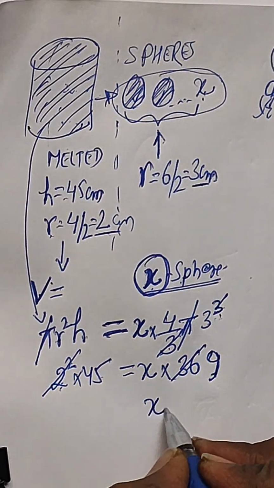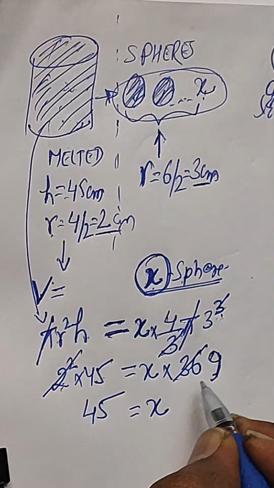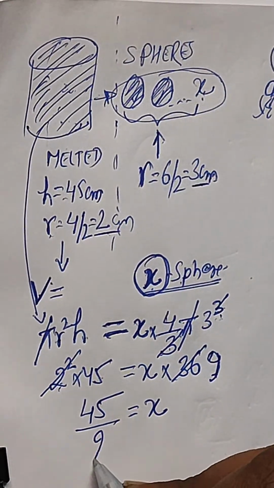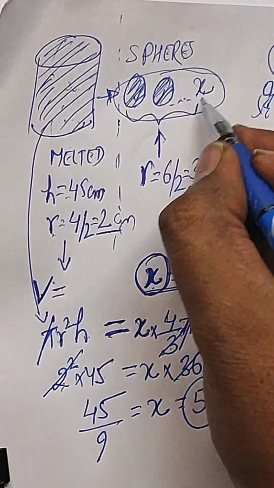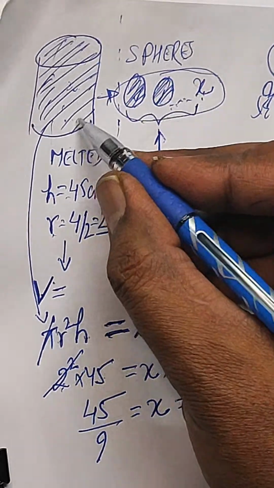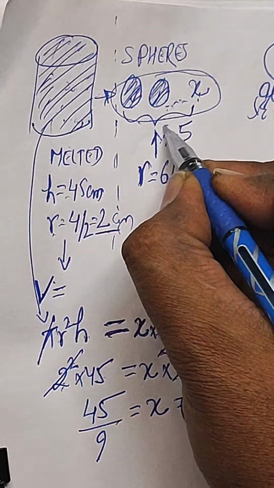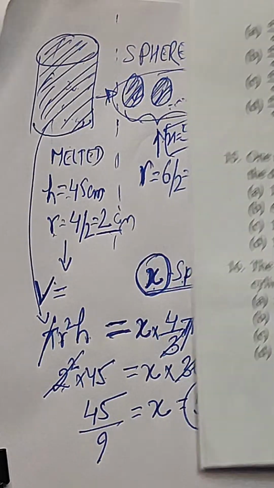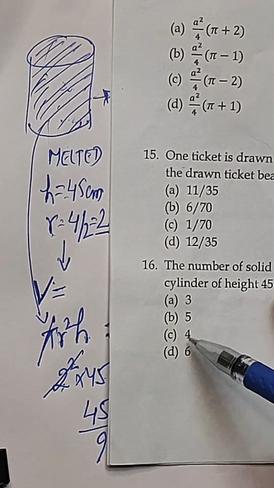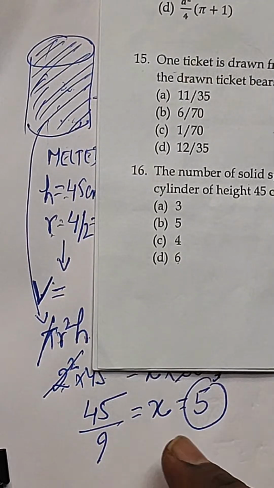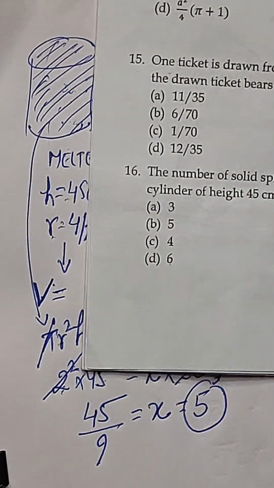So the value of x, the number of such spheres, will be found as 45, and 9 will be coming to the denominator over here. It will be like this. So it will be coming as 5. So how many such spheres can be formed by melting this cylinder? X equal to 5. This is your answer. So if I see which option is correct: 3, 5, 4 or 6? X equal to 5. So option B is correct, right?